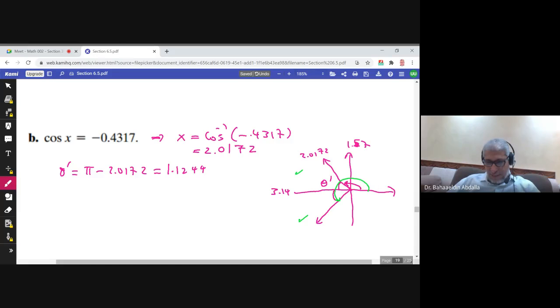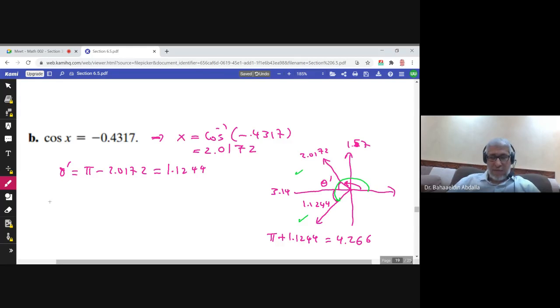This reference angle is 1.1244. So how to find this angle? I add pi, because this is pi, plus 1.1244. So this would be the angle in the third quadrant with reference angle equal to 1.1244. And that would be 4.2659. So it would be 4.2659, 4.266 in fact.